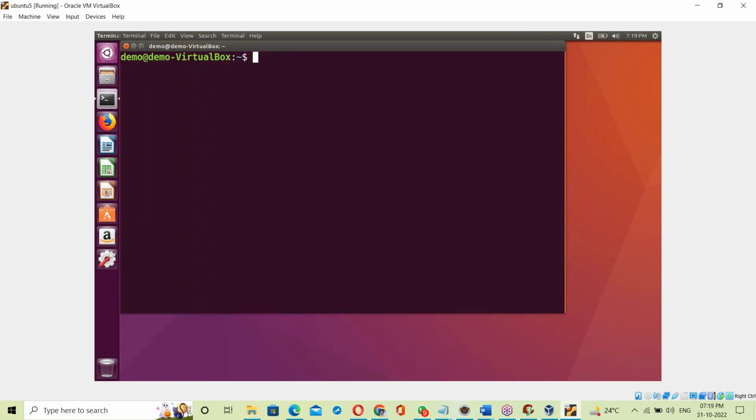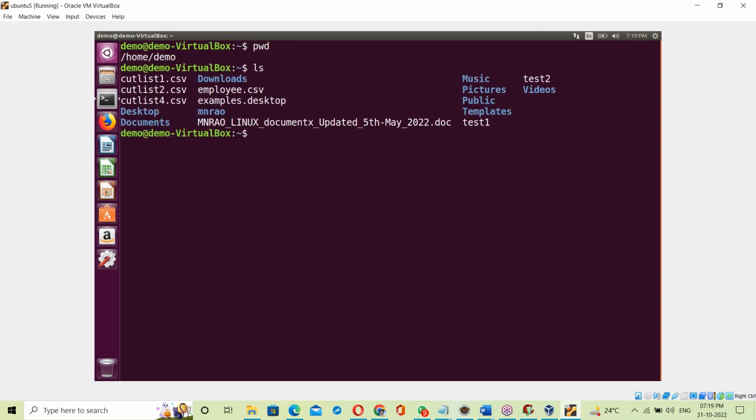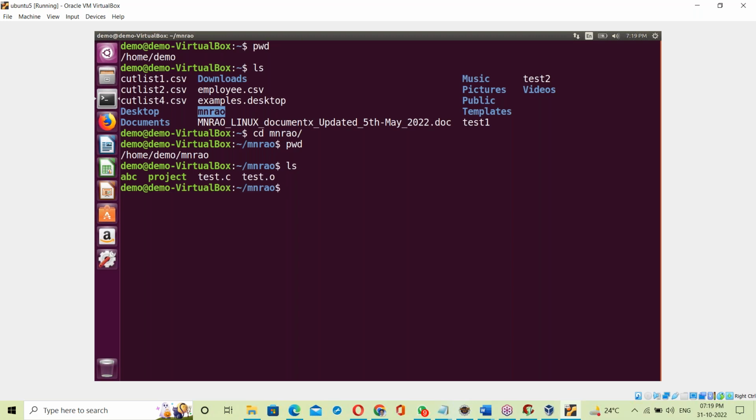Linux OS. pwd, demo, ls. mn, cd mn, changing. Then work in that mn, ls. Remove that star. Star dot, r dot o, ls.